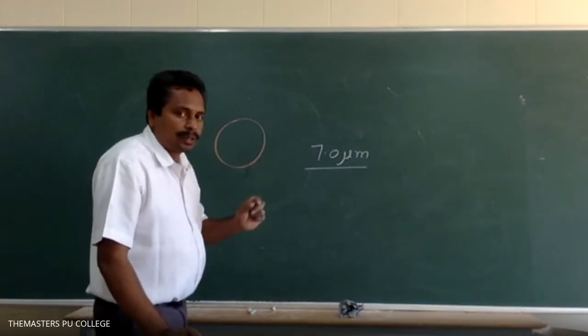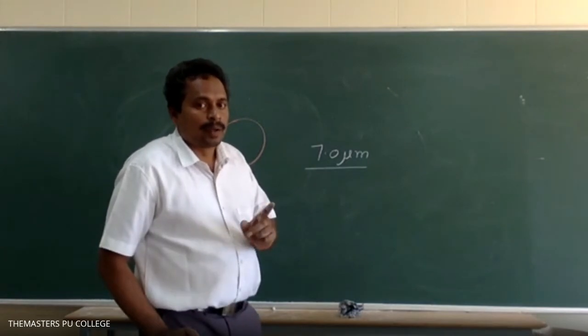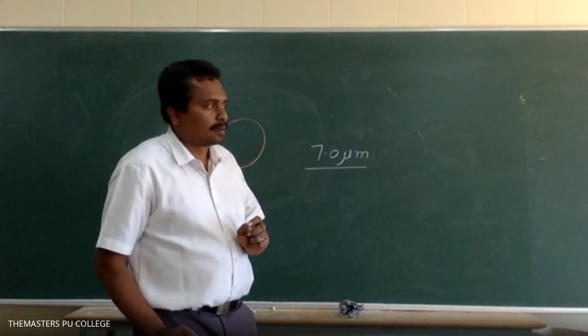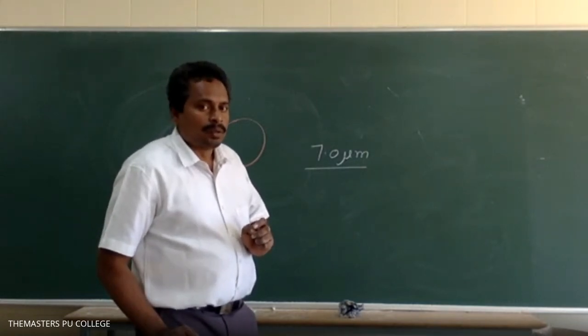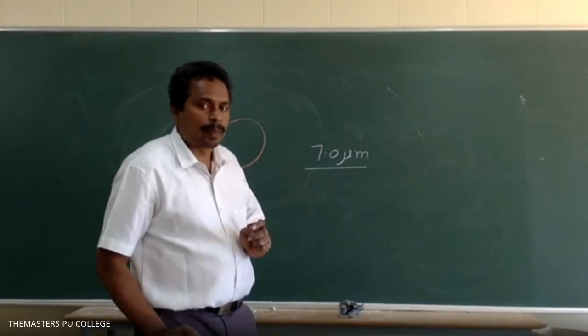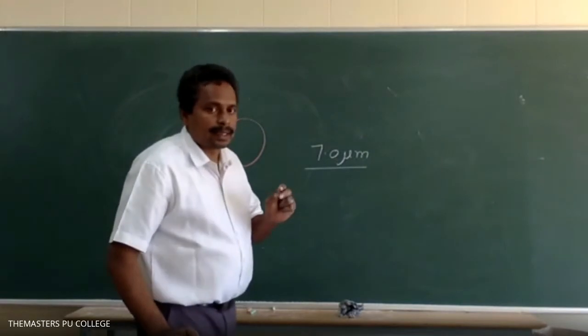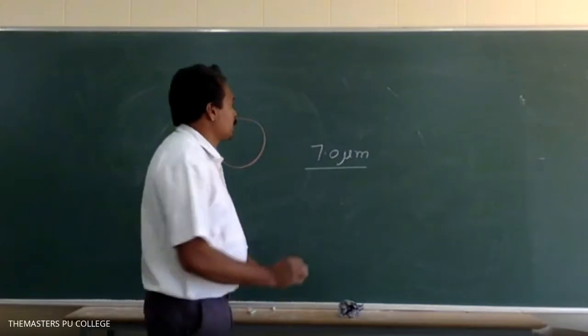No, here the 7 micrometer is the diameter of red blood cells. Is it clear now? The diameter of the red blood cell is 7 micrometer. Okay, sir.